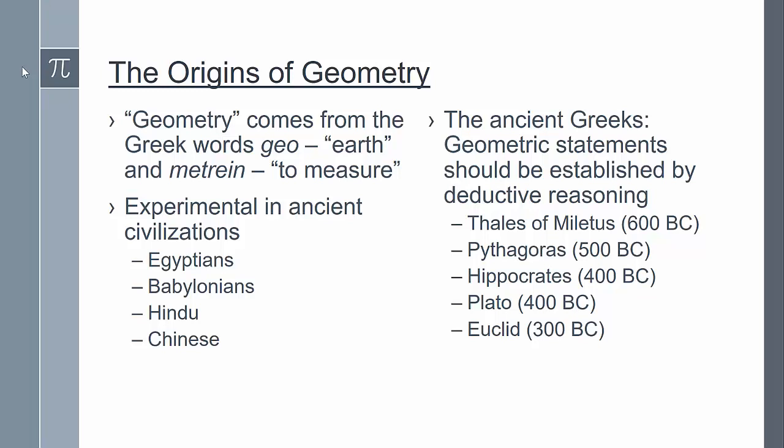Around 300 BC, he produced the definitive treatment of Greek geometry and number theory in his 13-volume Elements. In fact, Euclid's work has been the most widely read work in the history of mankind, and his approach to geometry dominated the teaching of the subject for over 2,000 years.